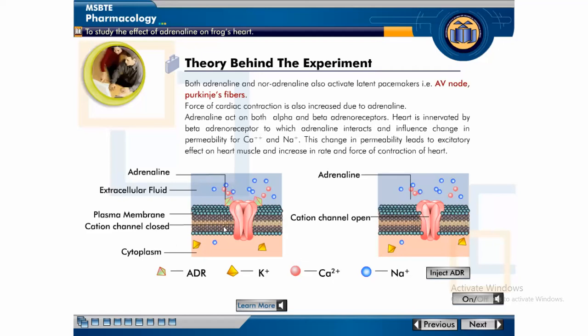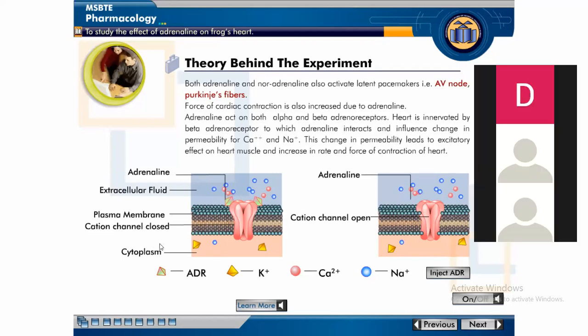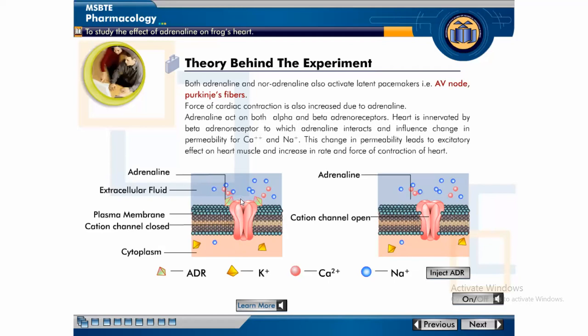Normally, potassium ion is present here, and also in some proportion sodium ion, here in the extracellular fluid. This is the extracellular fluid, and this one is the intracellular fluid. In the extracellular fluid there are sodium and calcium ions, and in the intracellular fluid there is potassium and, in some proportion, sodium ion.